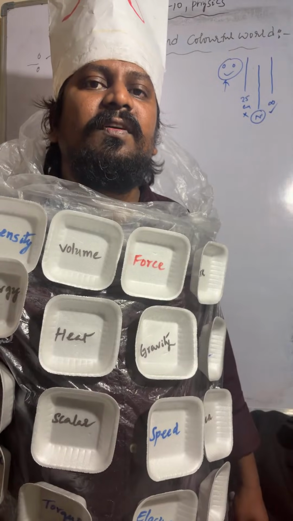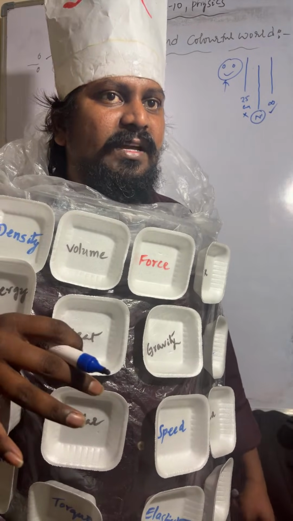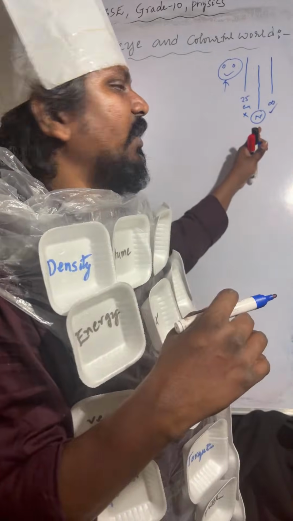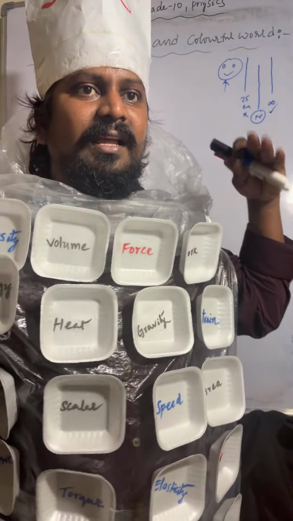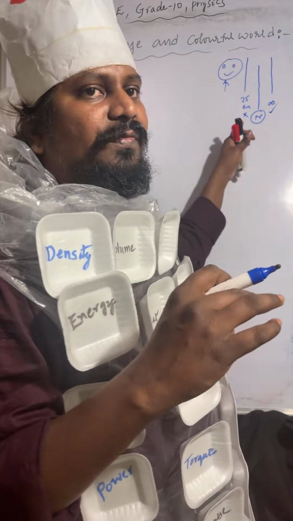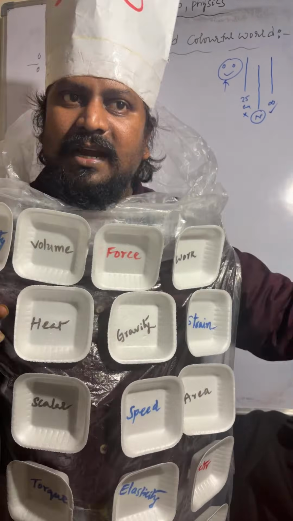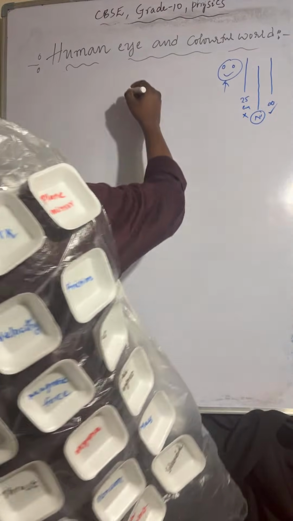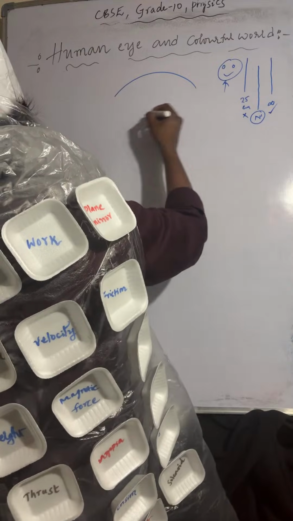Near point of hypermetropic person. If the light rays are coming from the near point, those light rays will meet at the retina. If the light rays are coming from 25, those light rays will meet beyond the retina. So how will it be? I'll draw the diagram, check once. So here you can check.